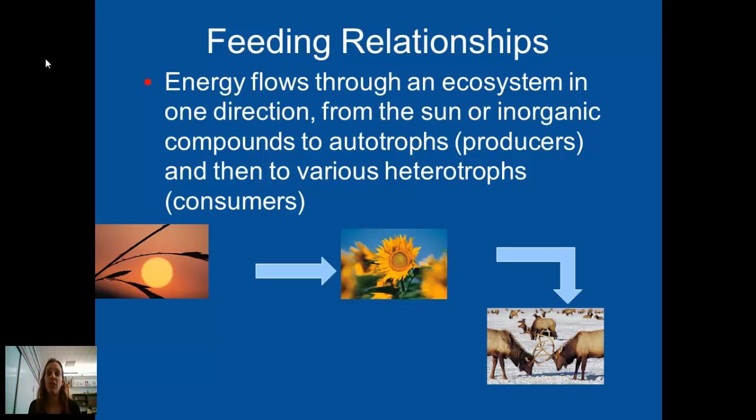Let me talk to you more about feeding relationships. Energy flows through an ecosystem in one direction. It always starts with the sun, or inorganic compounds if the organism is chemosynthesizing. And it moves from the sun to the producers, from the producers to the consumers. So sunlight or inorganic compounds to autotrophs to heterotrophs. That is the only way that energy flows through an ecosystem.